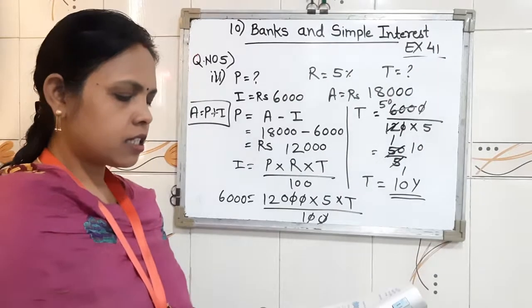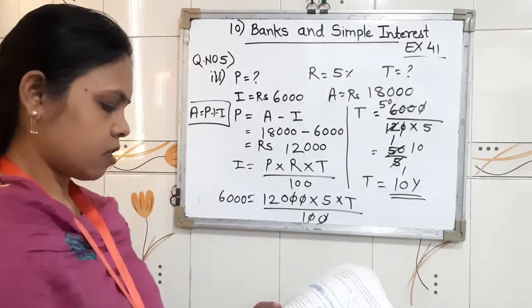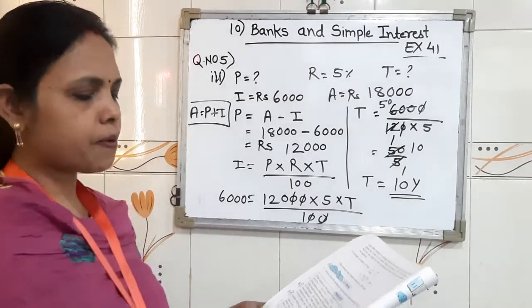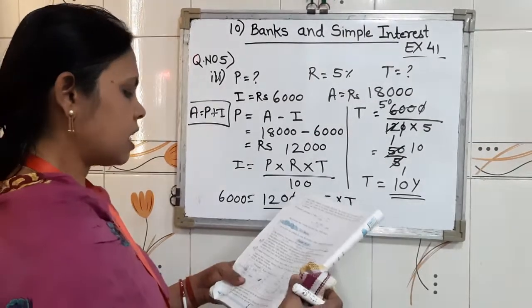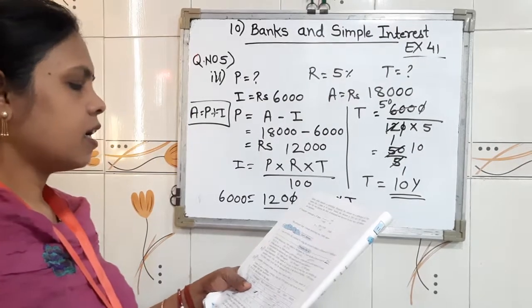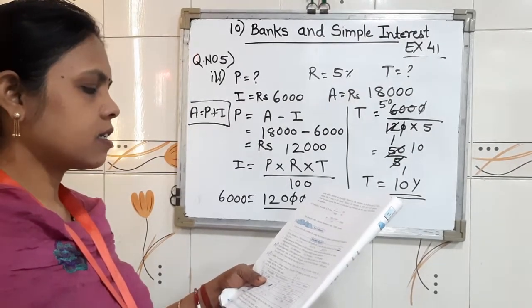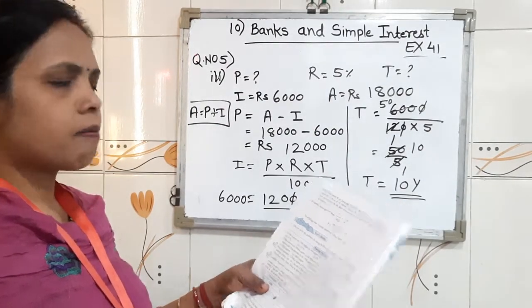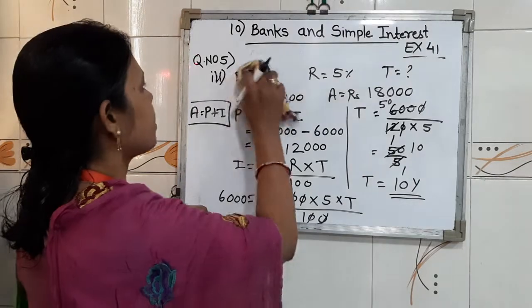Now, in this chapter, the last sum. So, children, in question number 5, principal is not given. Rate of interest is given, 2.5%. Time 5 years. Interest 2,400. And amount also we are going to find out.